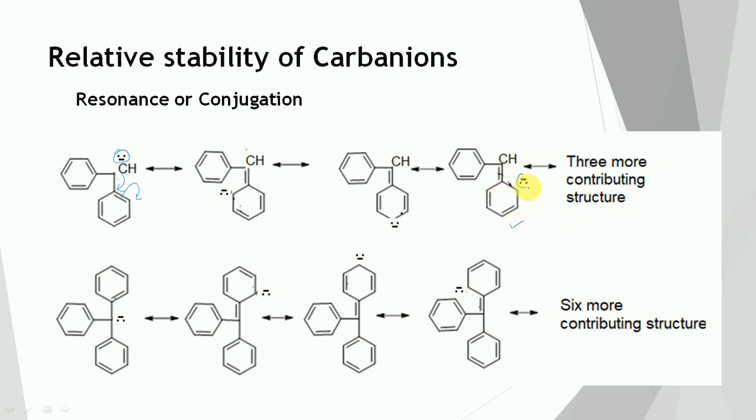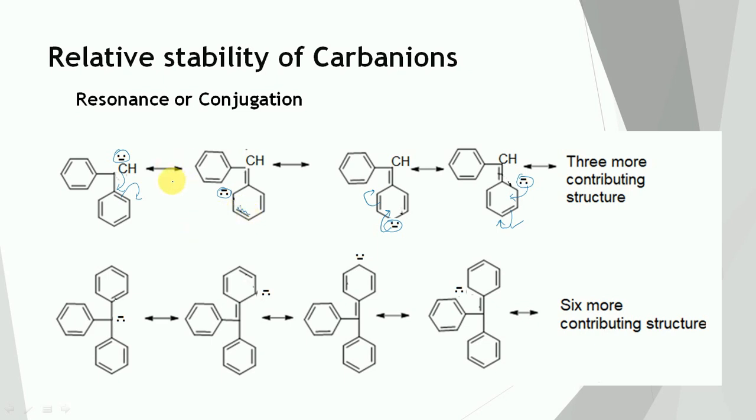Now this lone pair of electrons will take part in the pi bond formation. This pi bond will shift toward this side, so the negative charge will come here, and a fresh pi bond will appear here. Then in the next structure, this electron will take part in the pi bond formation, and this pi bond will shift here. So the negative charge comes here, and a fresh pi bond will come here.